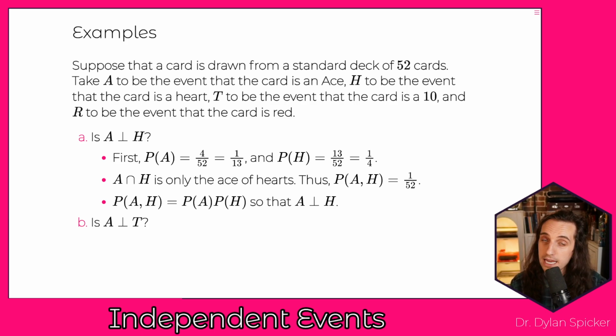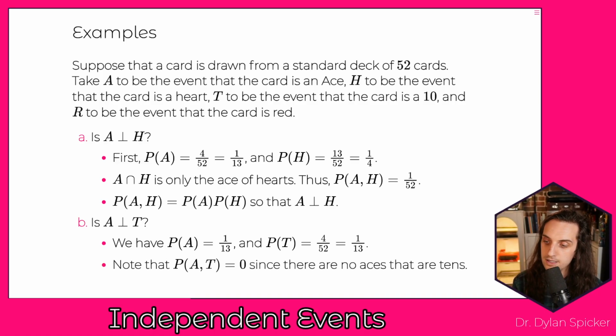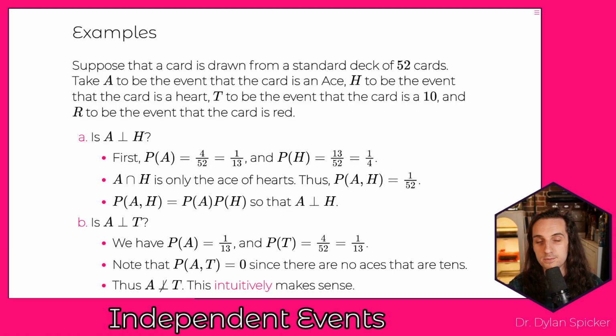Well, the probability of an ace is 1 in 13. The probability of a 10 is also 1 in 13. But what's the probability that you get an ace that is also a 10? There's 0 probability of this. There are no cards that are both aces and 10s. And so because of that, 1 over 13 times 1 over 13 does not equal 0. As such, ace is not independent of 10.